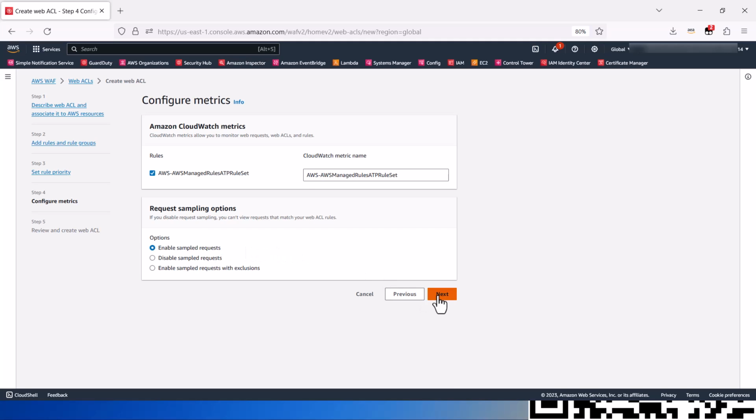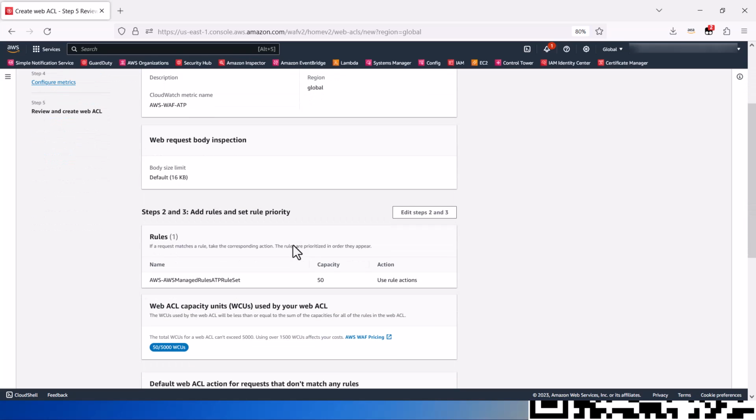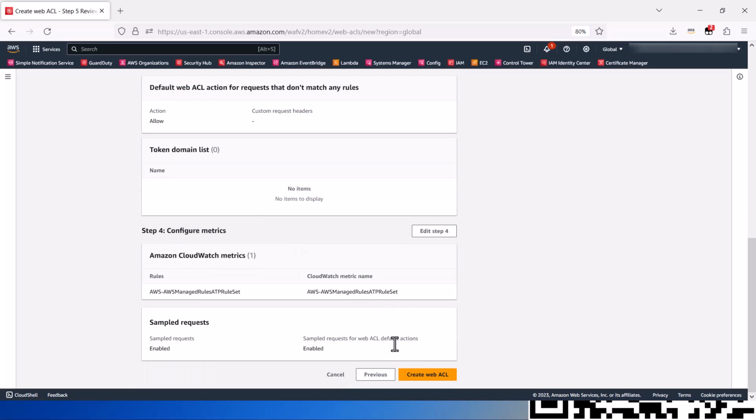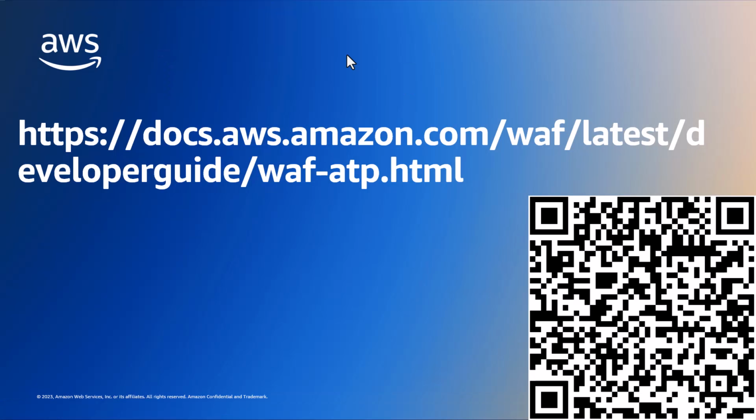This will take us to the review page where we can confirm everything is correct and click on Create Web ACL. And here we can see our Web ACL, AWS WAF ATP, has been created. And that's it.